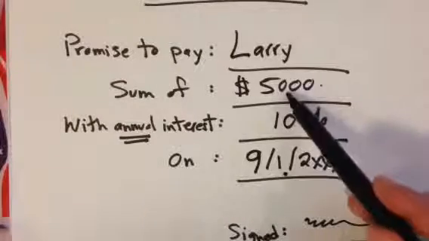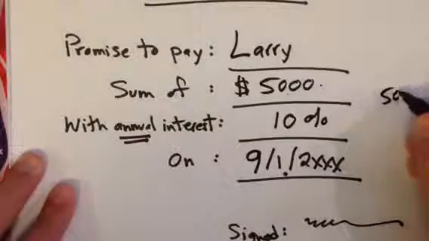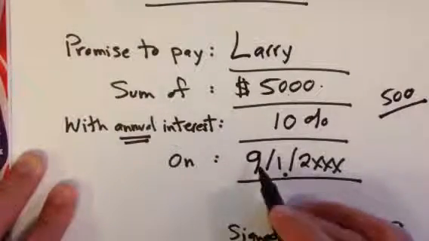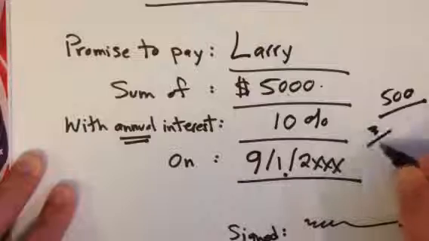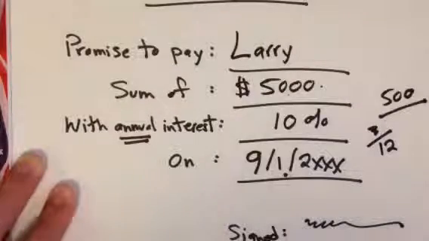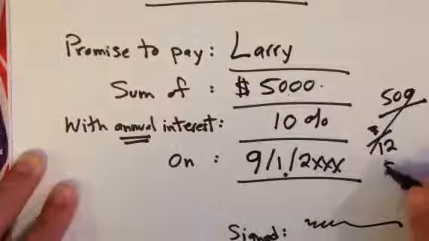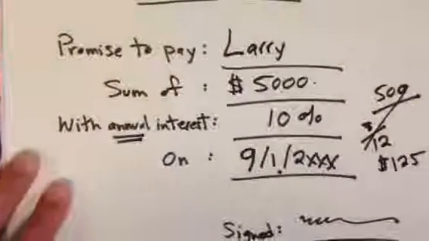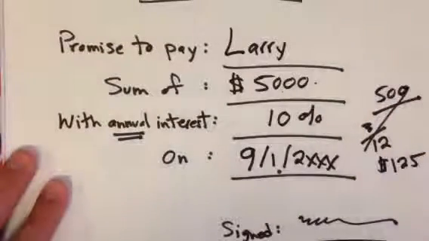Well, 10% of $5,000 would be $500 if he held the money for the whole year, but he's only held my money for 3 months out of 12 in a year. That's 1/4 of a year. So he's additionally going to pay me another $125 in interest on top of the $5,000 he owes me,